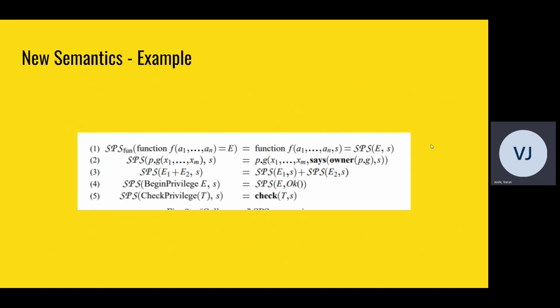So now, one of the examples is we run SPS on this function. This function has been taken from the research paper, and the idea is that it checks the previous owner, right? From the pushdown stack, it checks the previous owner. It makes sure there's no security vulnerabilities. Only then does it execute the two separate methods. And then finally, when it's running the check privilege method, now it's not checking the privilege method from the outside and making sure that it's true. It's checking the function that's been called inside the check privilege method. That really ensures that higher security is there.